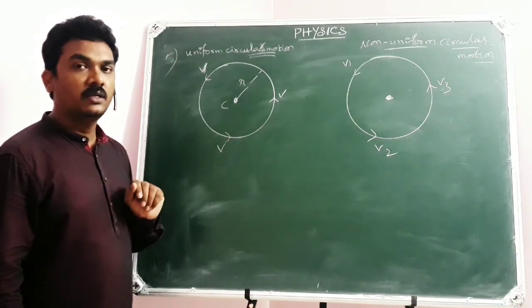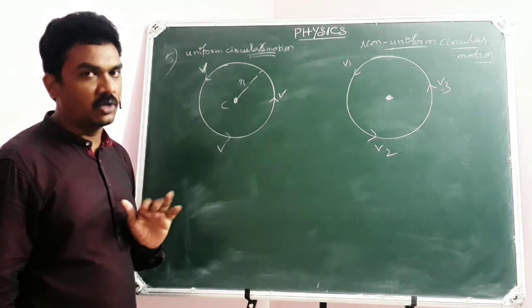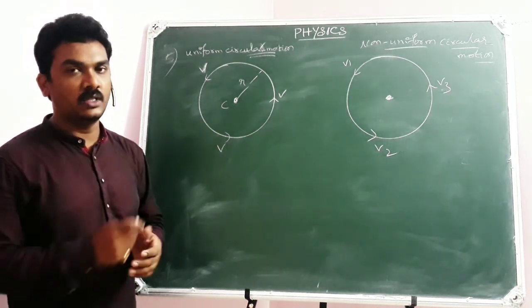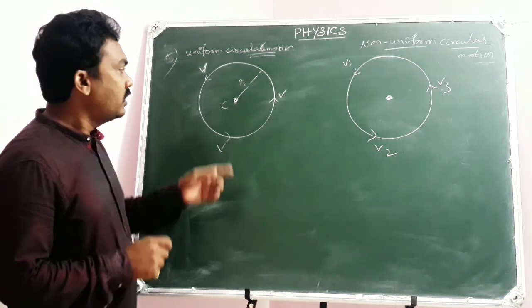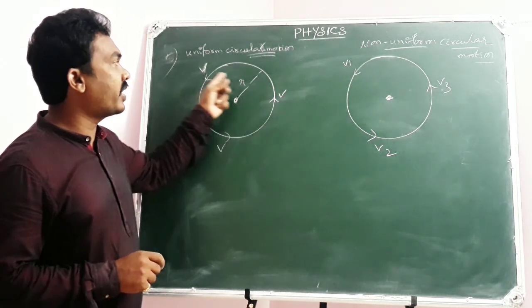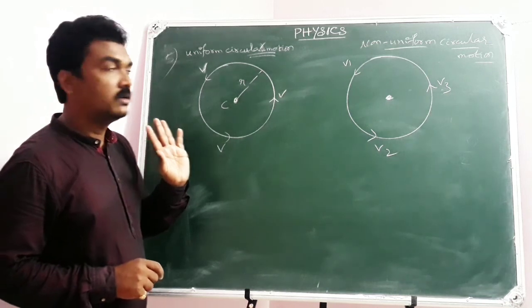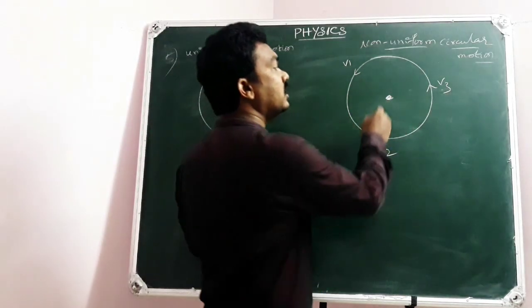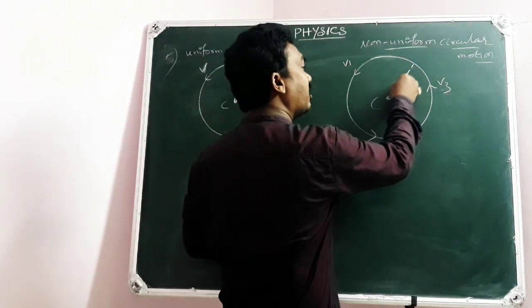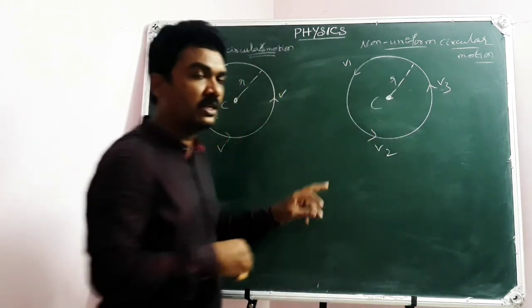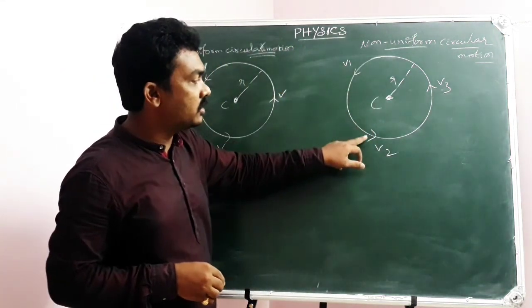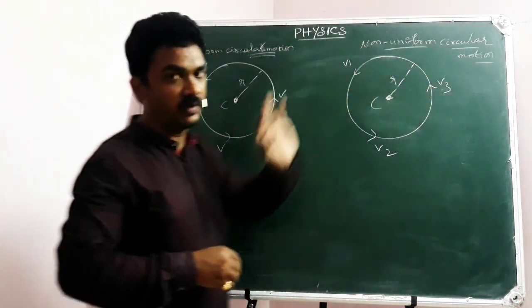Here is the fifth point of the acceleration concept. You are finding two figures on the board. Of course, you can guess. Here, the particle moves along the circular track with constant speed, which is uniform circular motion. Here, the particle moves along the circular track but not with constant speed. You can see the speed of the particle changing: V1, V2, V3 in that way.